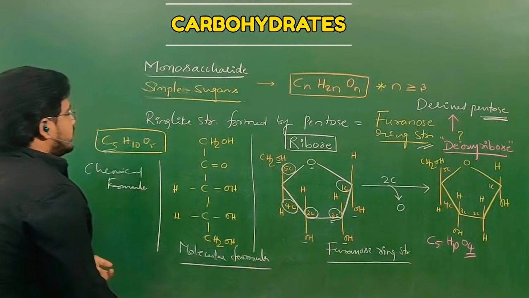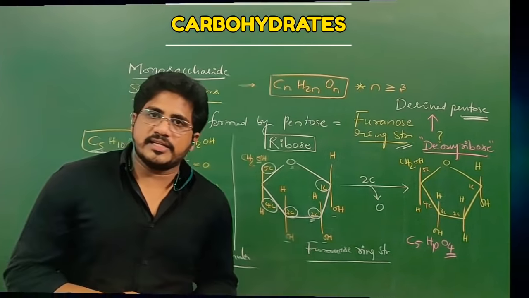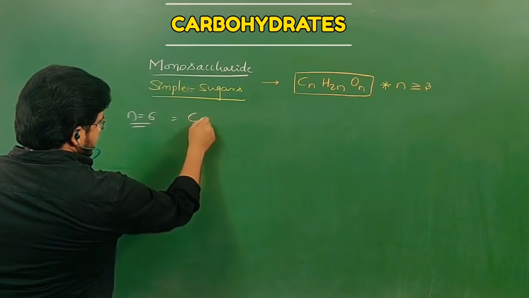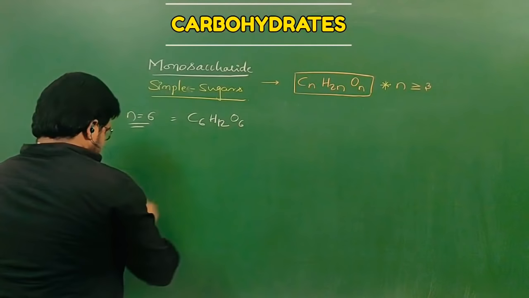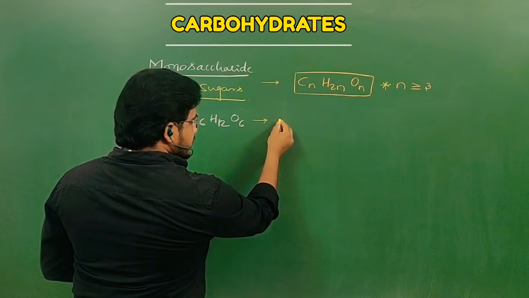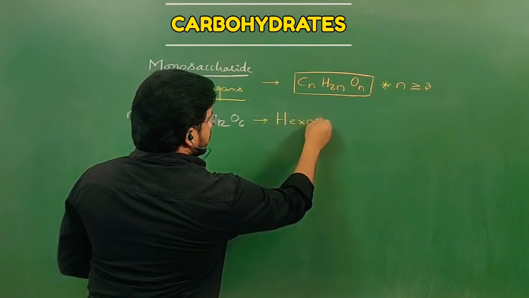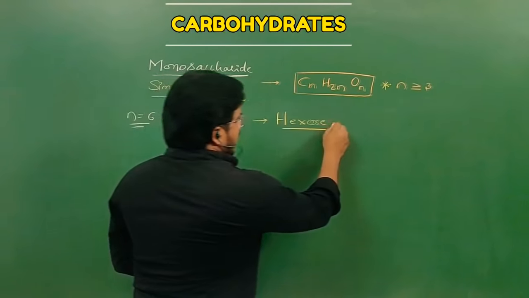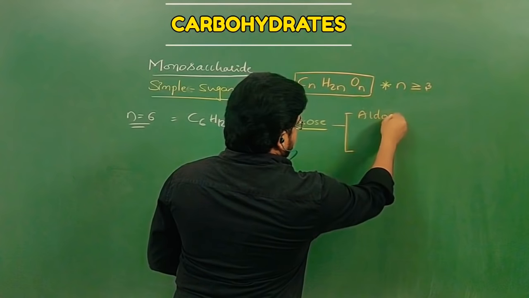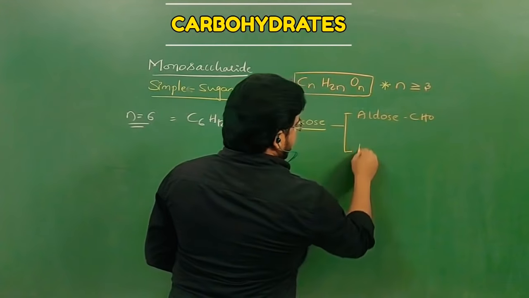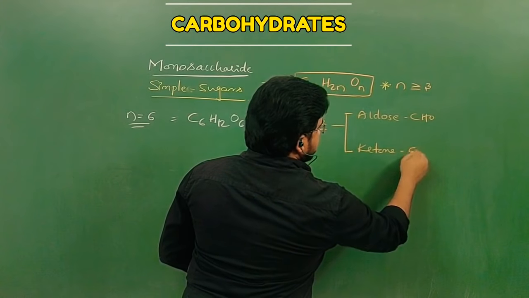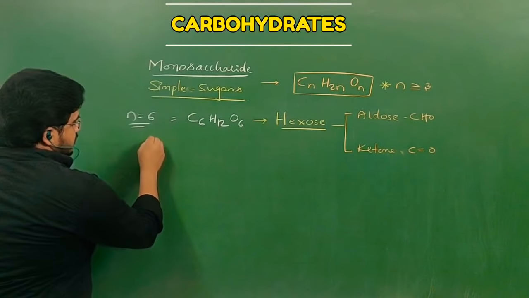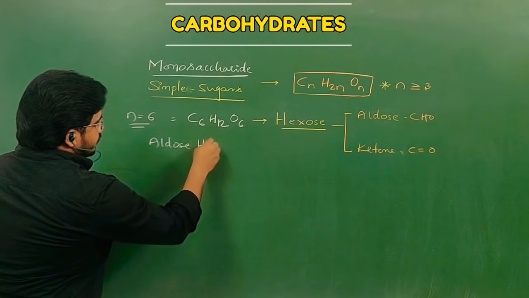Let us see the last one, that is carbon number 6, called hexoses, and their structures. Now, if the carbon number n is equal to 6, then that is C6, H12, O6. The chemical name is hexose. When the number of carbons is 6, that monosaccharide is called hexose. Hexose may have an aldose functional group, that is CHO, or maybe a ketone functional group, meaning C double bond O. According to that, hexoses are of 2 types. Now let me draw the structure of aldose hexose.